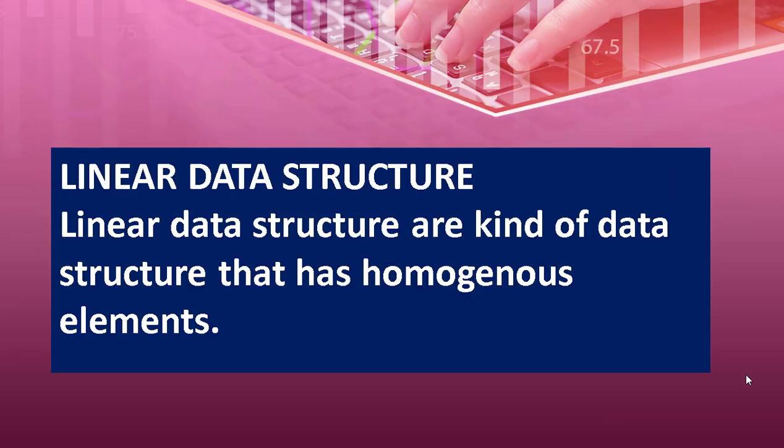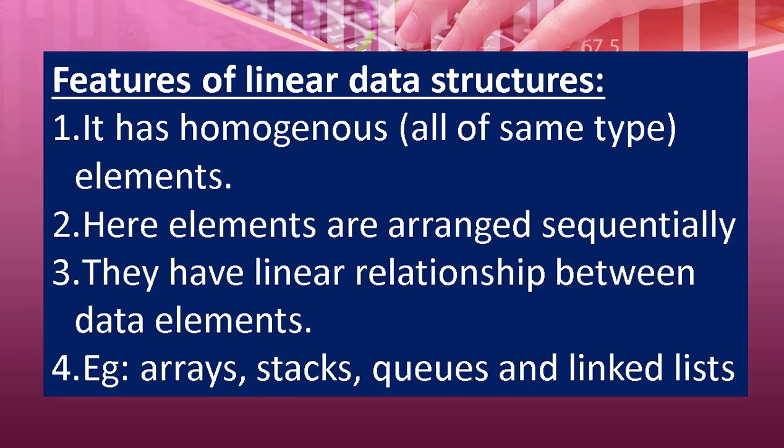Data structures are classified into 2: primitive data structure and non-primitive data structure. Under non-primitive data structure you have arrays and lists, and under list you have linear data structure and non-linear data structure. So what is a linear data structure? Linear data structures are a kind of data structure that has homogeneous elements. All the elements are of the same type, so we call it a linear data structure. That is a feature of linear data structure.